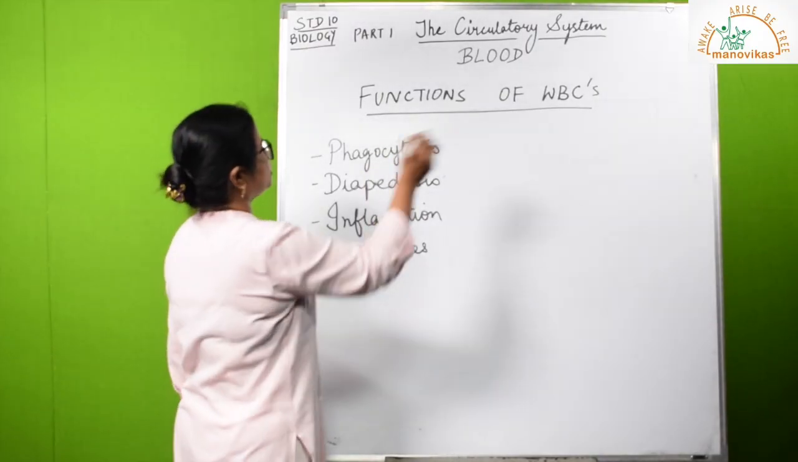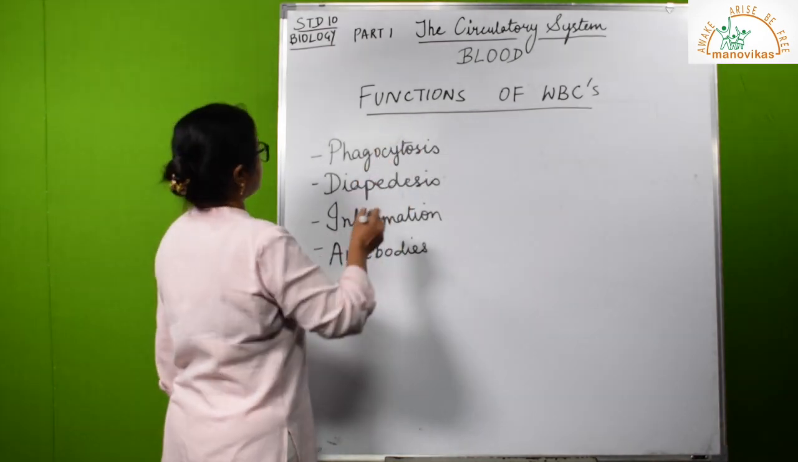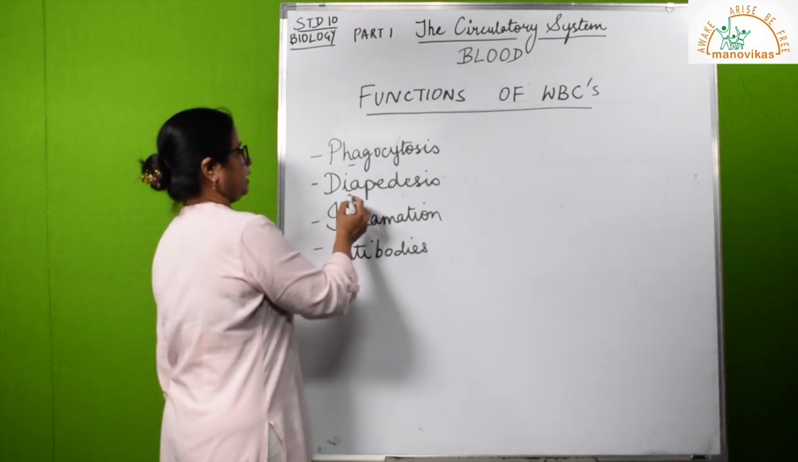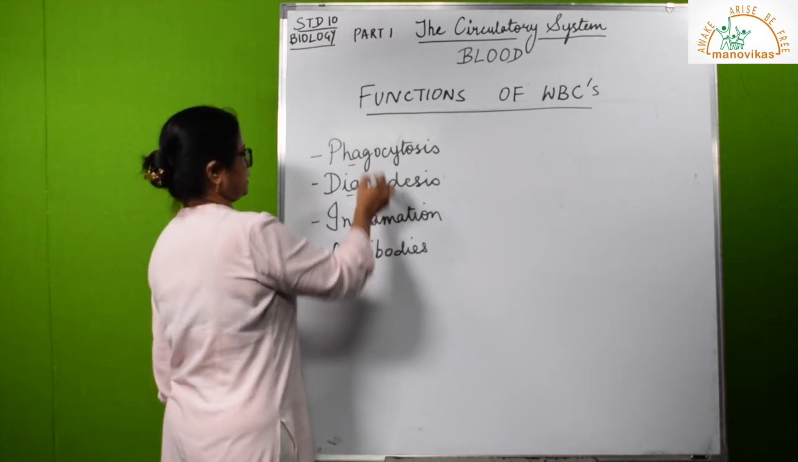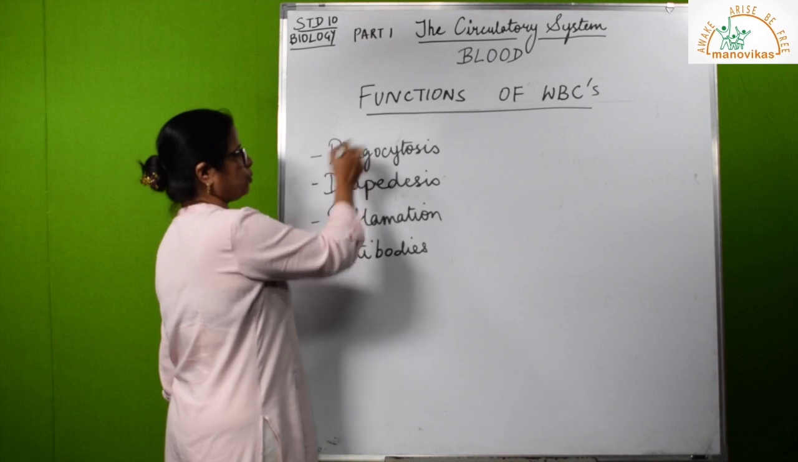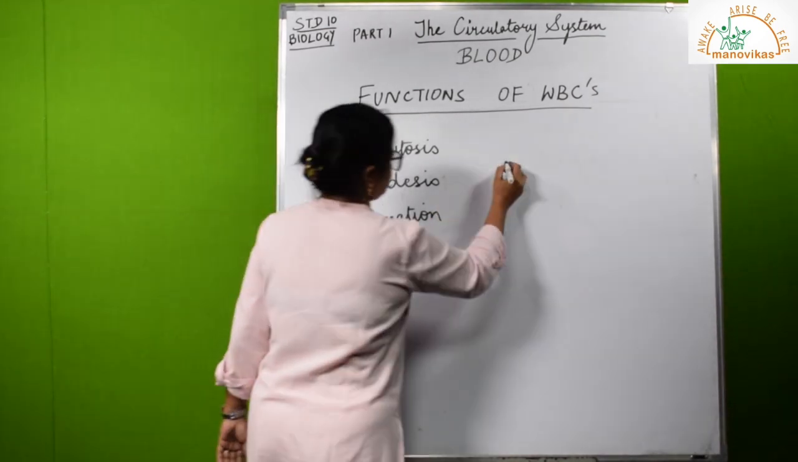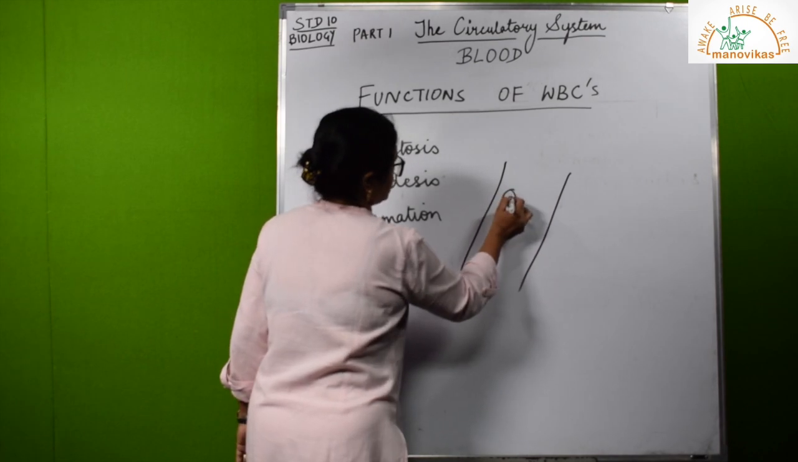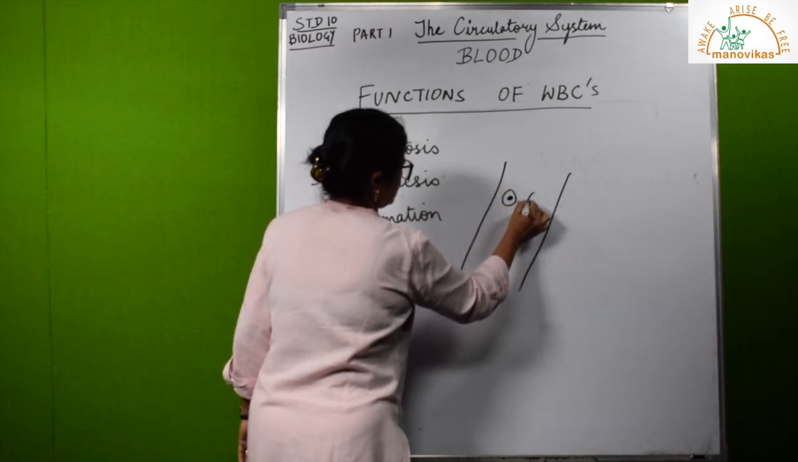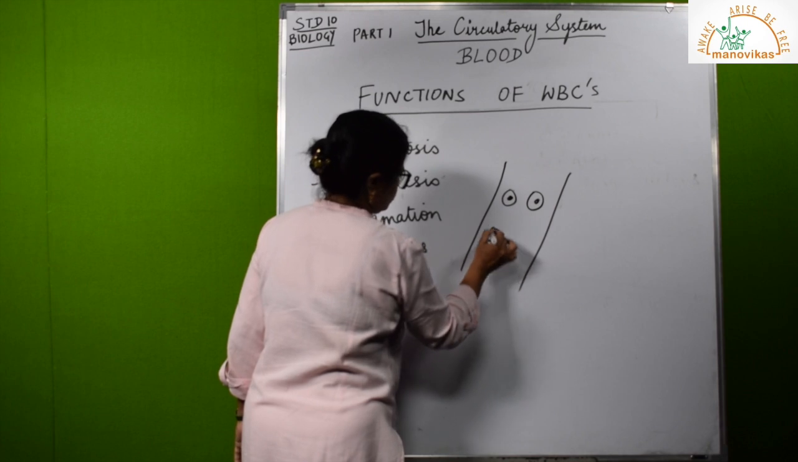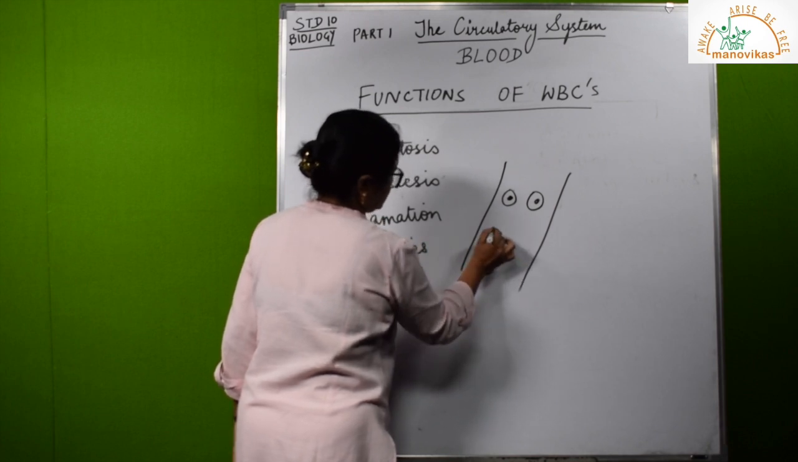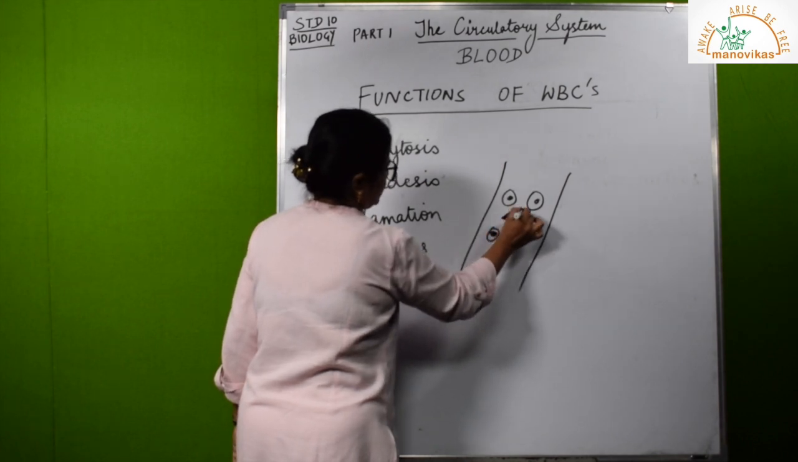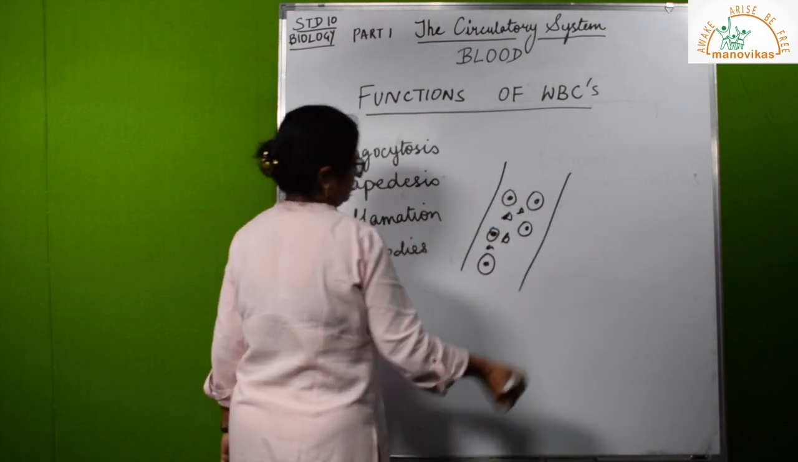Now let us study the functions of the WBCs. I have mentioned two words here, phagocytosis and diapedesis. Let us see what these two words mean. Suppose this is a blood vessel. Here we have the RBCs, donut shaped RBCs, flowing through the blood. As you can see, they are moving through the blood. Also you can see some platelets moving here.